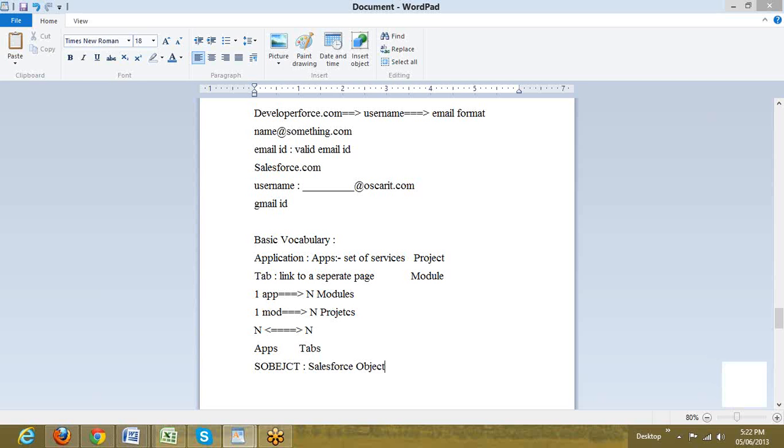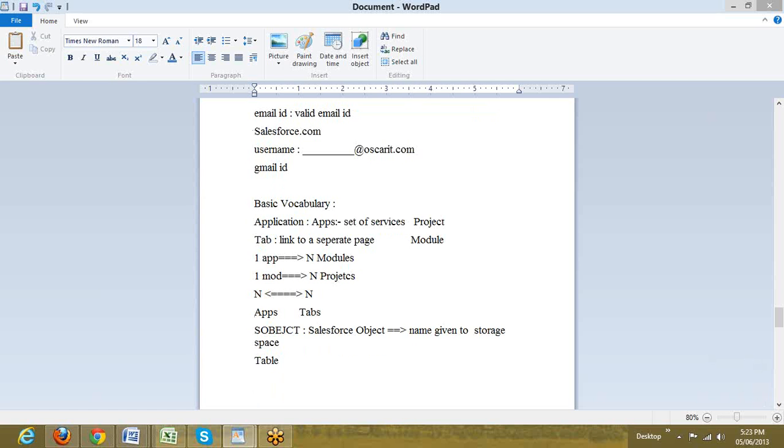It is nothing but a name given to a storage space, more or less, putting it in a very simple way, with respect to database, it is a table. So a normal database we call it a table. In Salesforce here we call it S object, which is going to hold data in it. It's a storage space that can hold data.